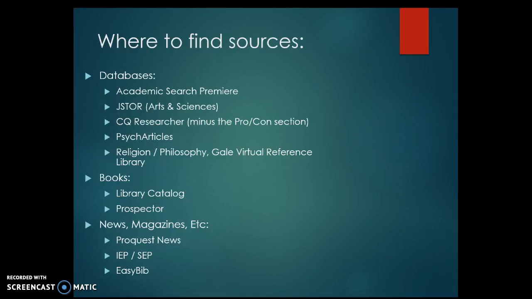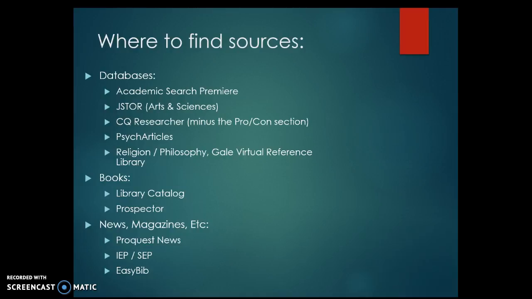So where to find sources, I tried to put together a list of databases and search engines that you can use to find sources. I think Academic Search Premier is the biggest and has the most articles. JSTOR tends to work really well for humanities research. It's similar to Academic Search Premier, but it's also a way of filling in gaps. So if you're not finding much in Academic Search Premier, try JSTOR.